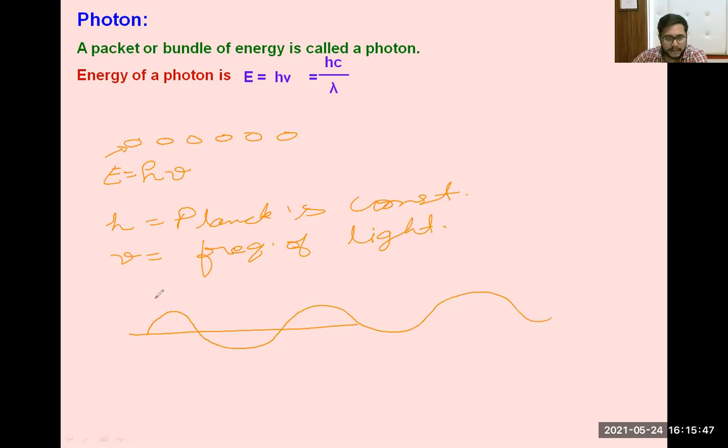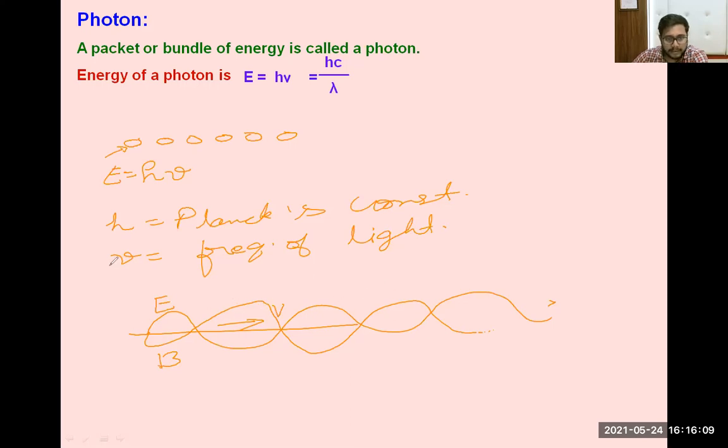This is the electric field of the light wave, and this perpendicular one is the magnetic field. Electric field and magnetic field travel combined together. This is the direction of the wave, this is your electric field, and this downward is your magnetic field.